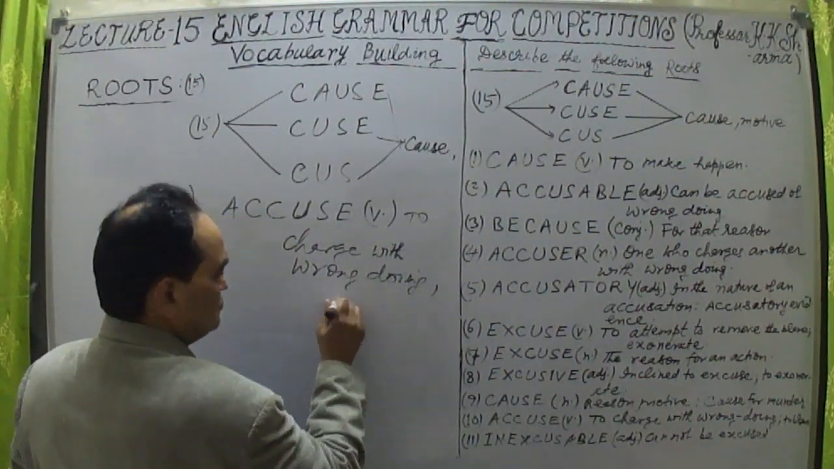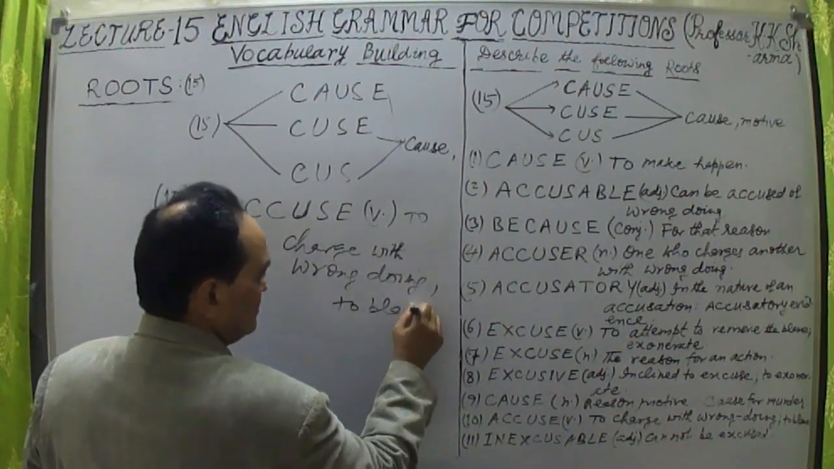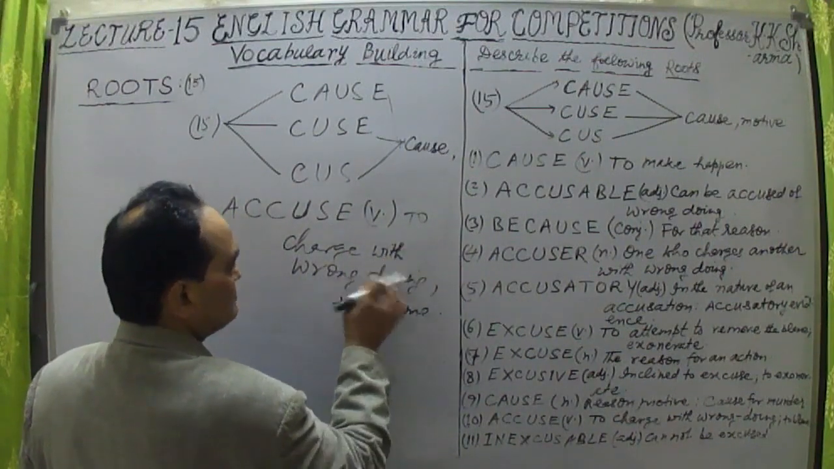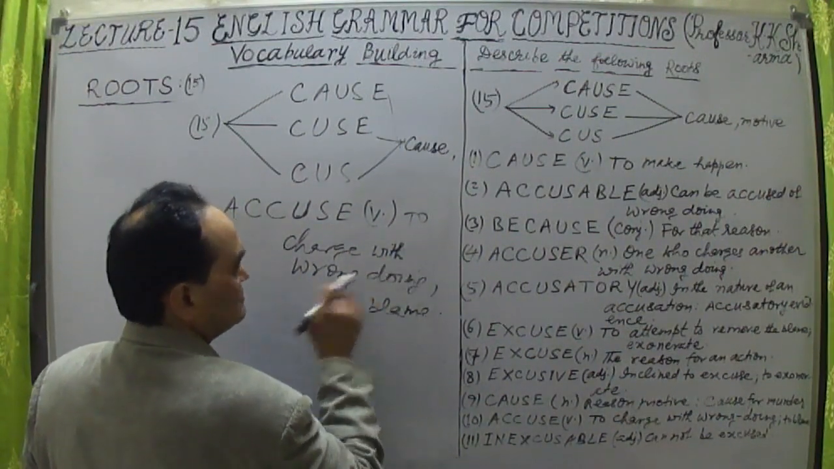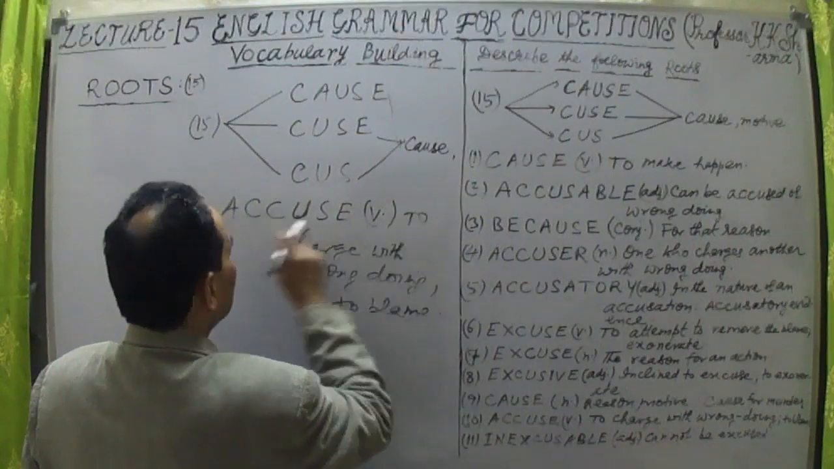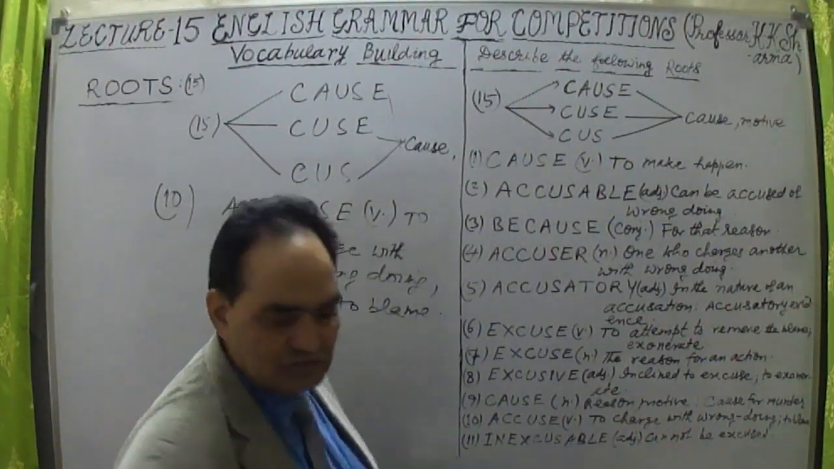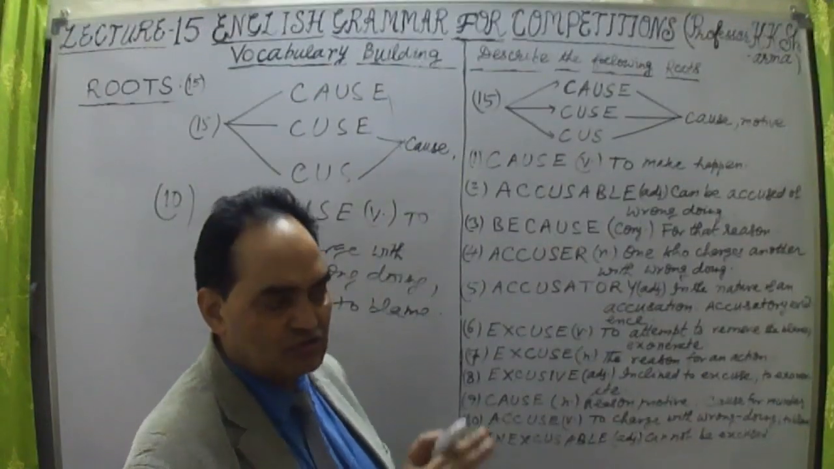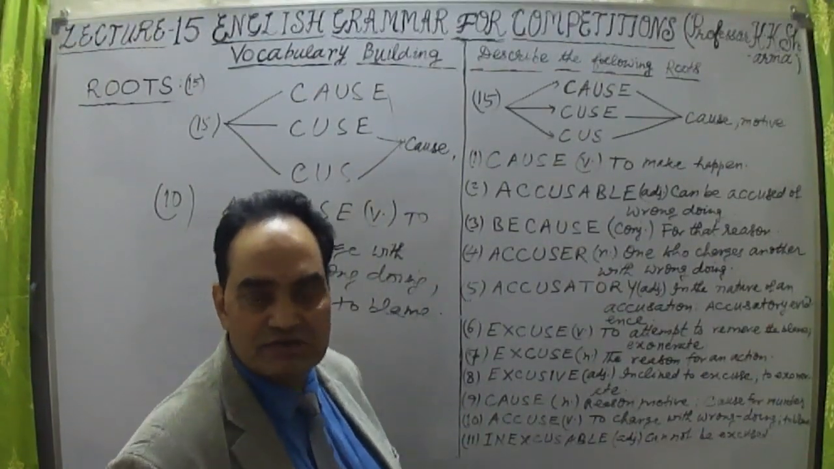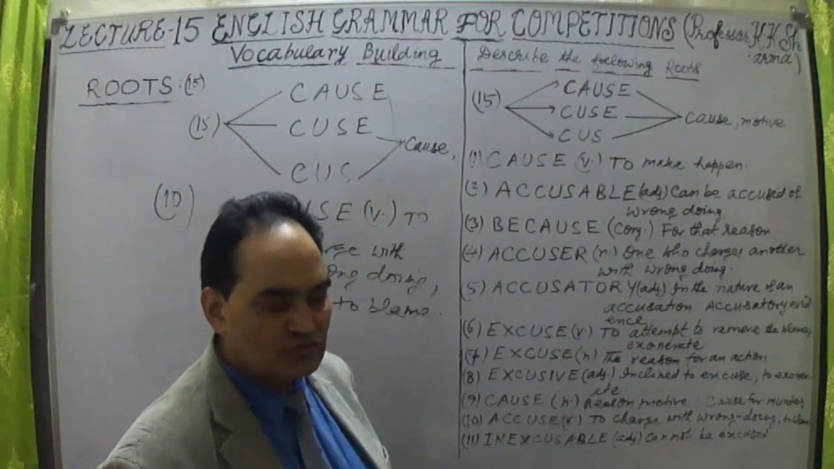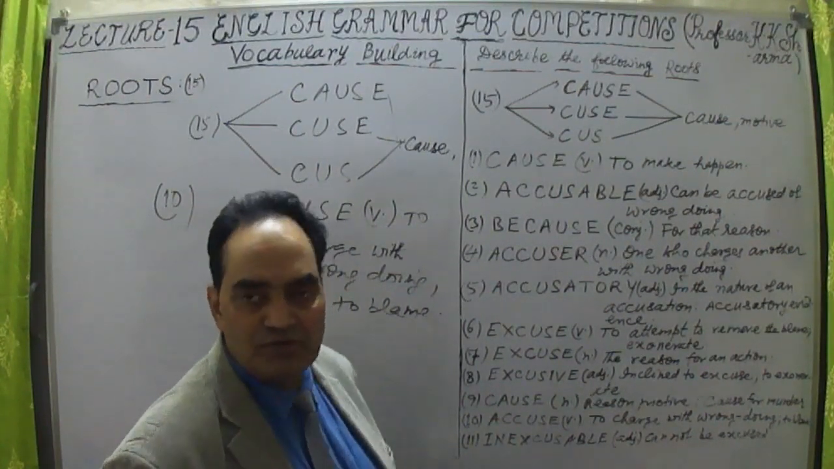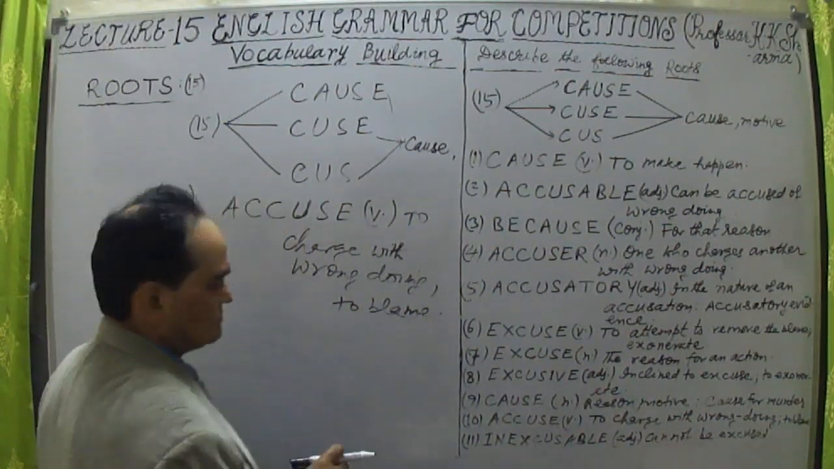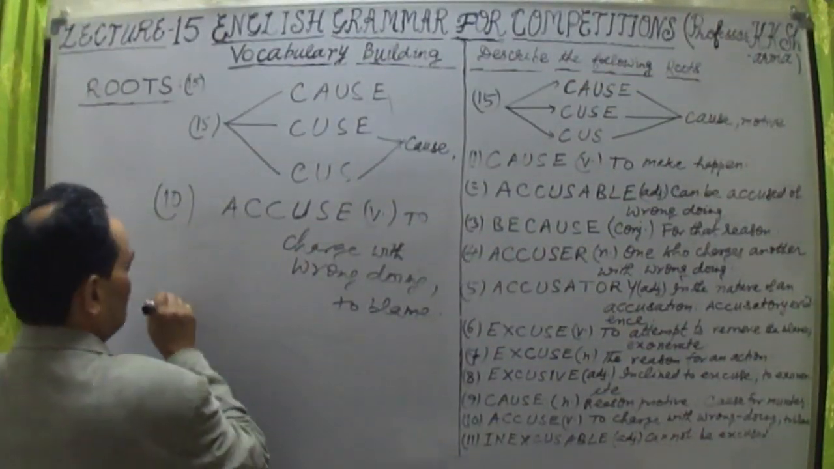This is as a verb. To blame it can be. To accuse, to charge with a wrongdoing, that means accuse a person. Give the reason why he is being accused by me: because he did the wrong thing. He broke the window, he broke the door, that's why he is accused. So I accuse him of wrongdoing. This is how the verb is.